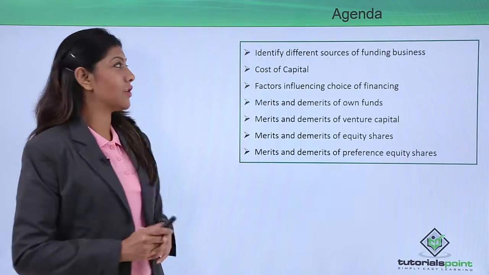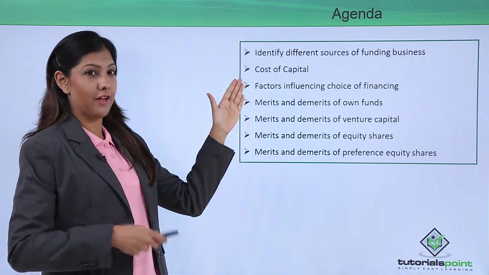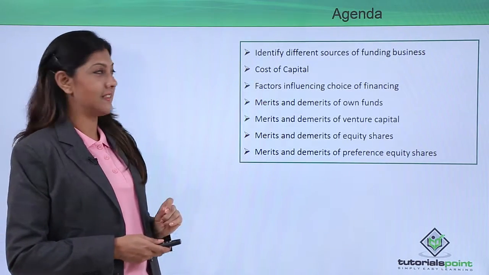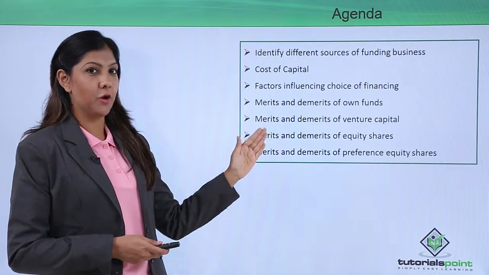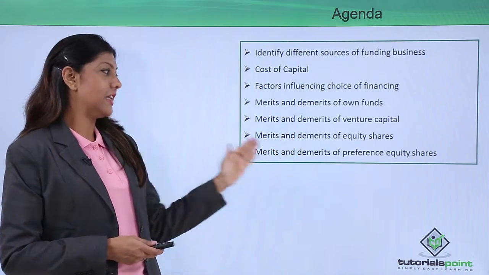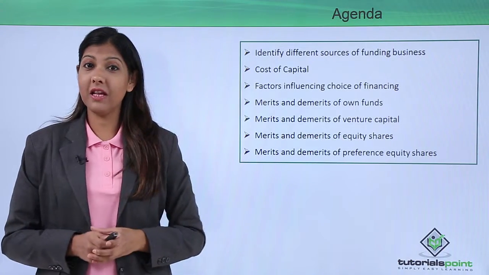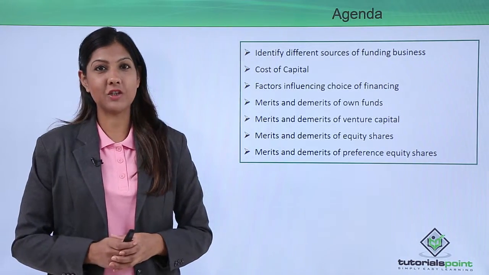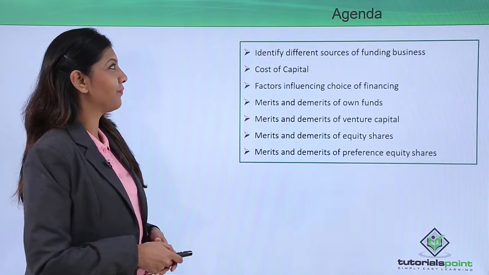Well, on the agenda, we will talk about identifying different sources of funding your business, or rather the cost of capital, factors influencing the choice of financing, merits and demerits of your own funds, merits and demerits of venture capital, merits and demerits of equity shares, and lastly, merits and demerits of preference equity shares. So what we will understand is how all of these factors can affect the growth of your organization in terms of pumping in the money to make your organization flourish.